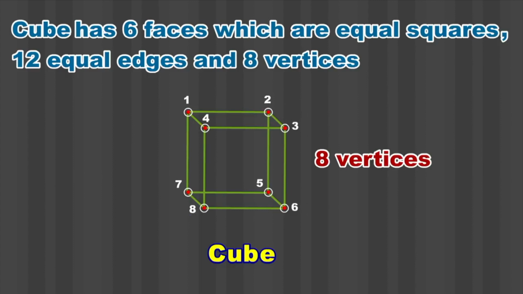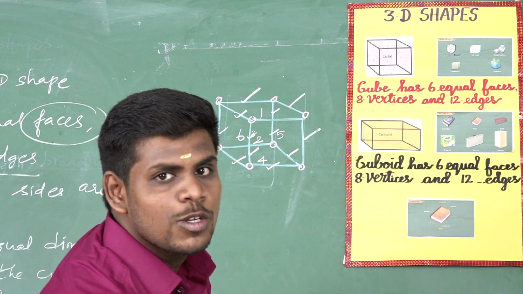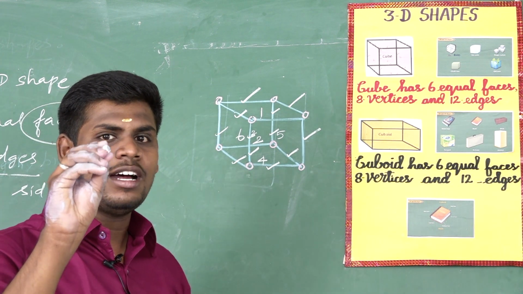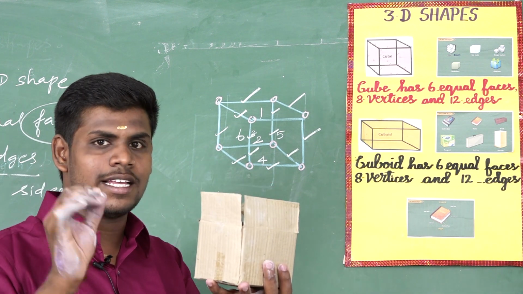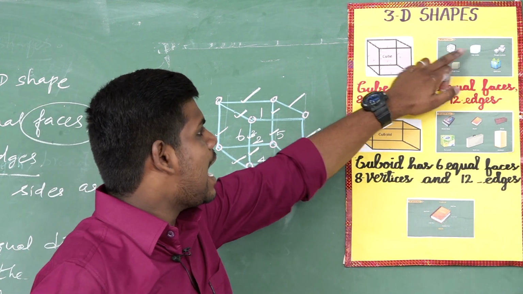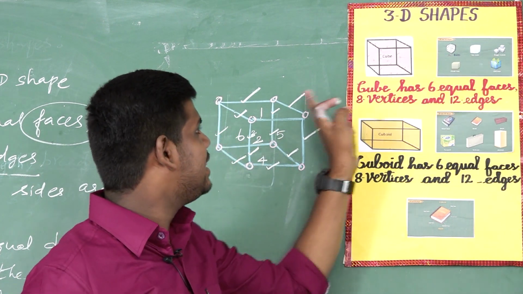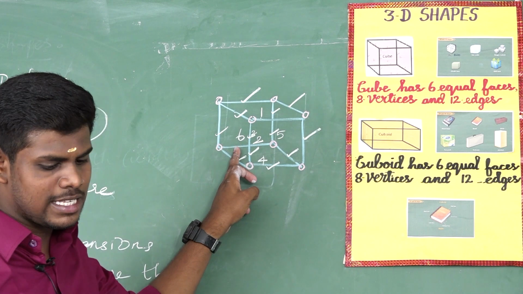What are the examples of a cube? Now I am going to show the examples of a cube. Dice, chalk box, ice cube, sugar cubes, gift box. These are the examples of cubes.